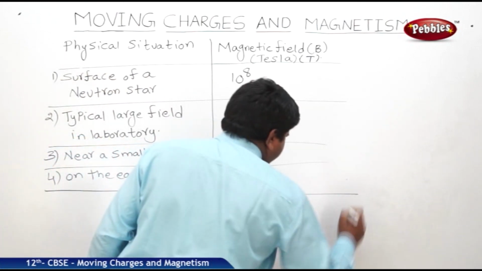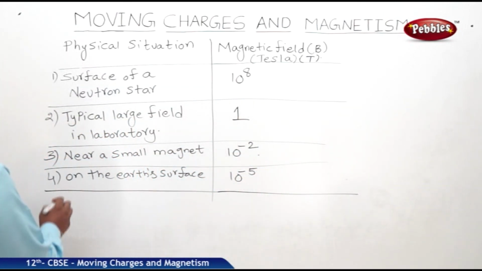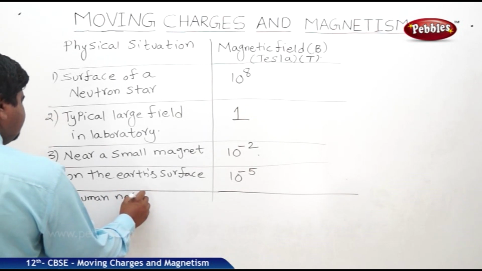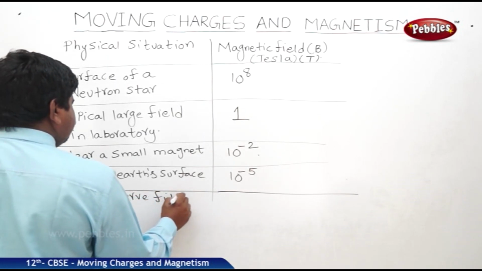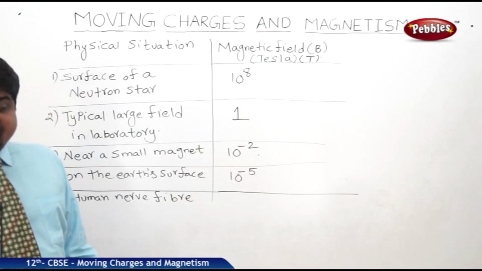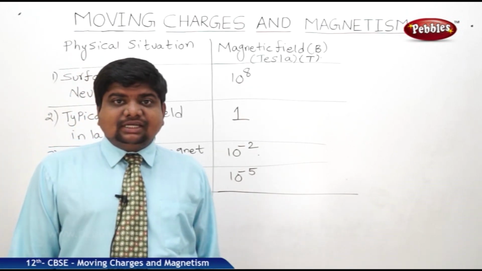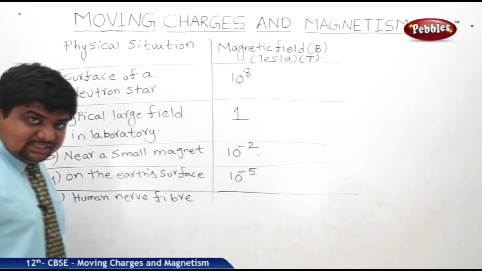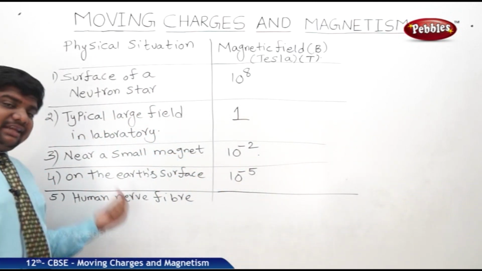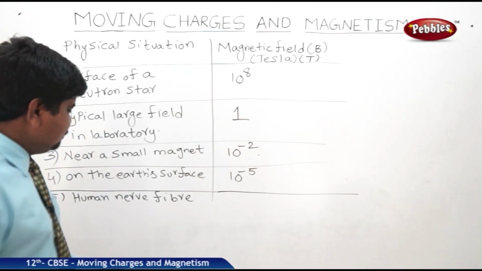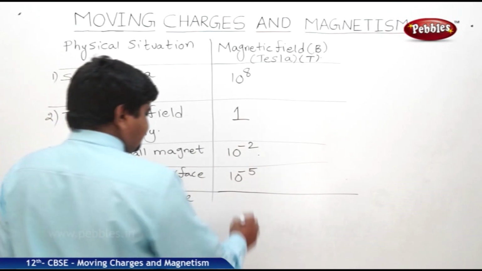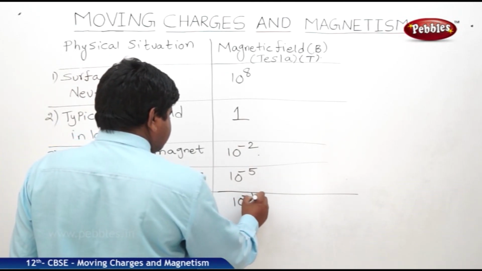One more example in this order is the human nerve fiber. We know that the human eye is made up of different fibers, and we have different fibers in our stomach, and the whole body contains a number of fibers of small size. These can also respond to the magnetic field. So the human nerve fibers' magnetic field is effective at 10 to the power of minus 10 in the order.